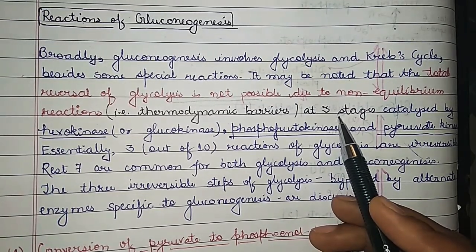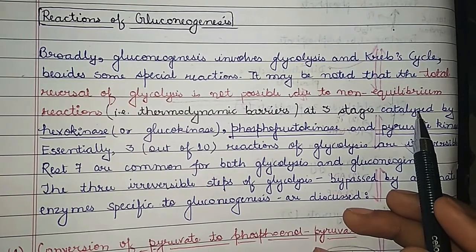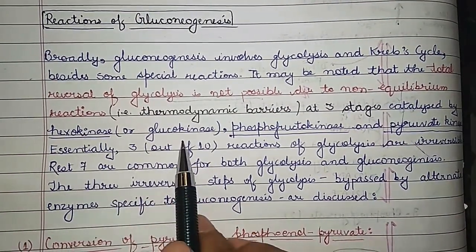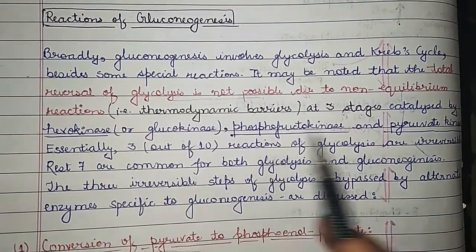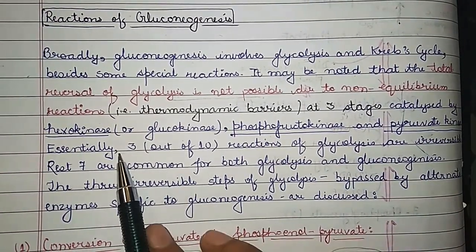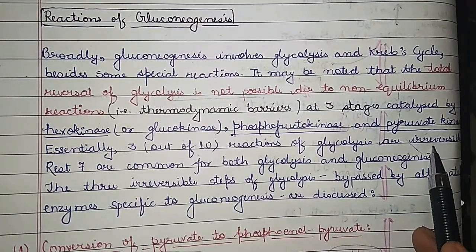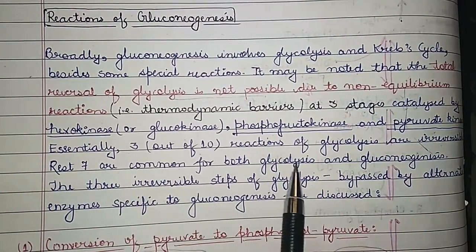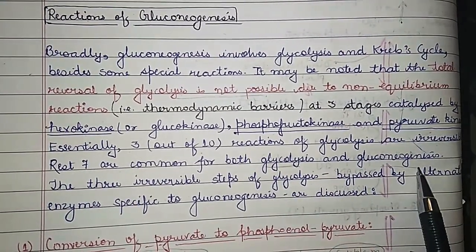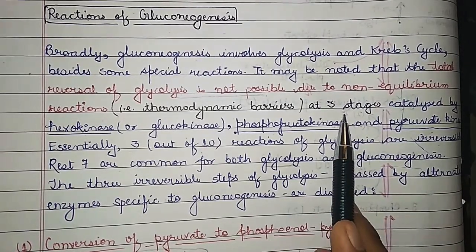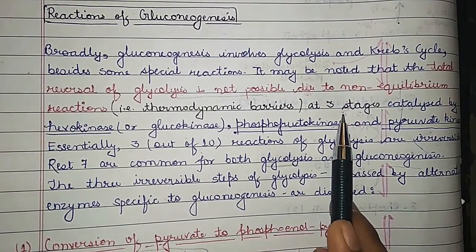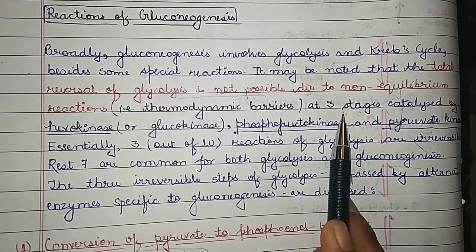We are talking about the reactions that are catalyzed by hexokinase or glucokinase, phosphofructokinase and pyruvate kinase. Essentially these 3 reactions out of the 10 reactions of glycolysis are irreversible, and the rest 7 are common to both glycolysis and gluconeogenesis. So these 3 reactions are thermodynamic barriers for the reversal of the glycolysis reactions.